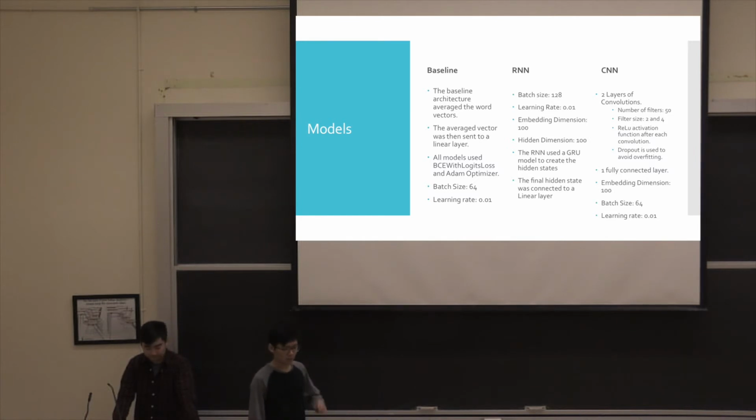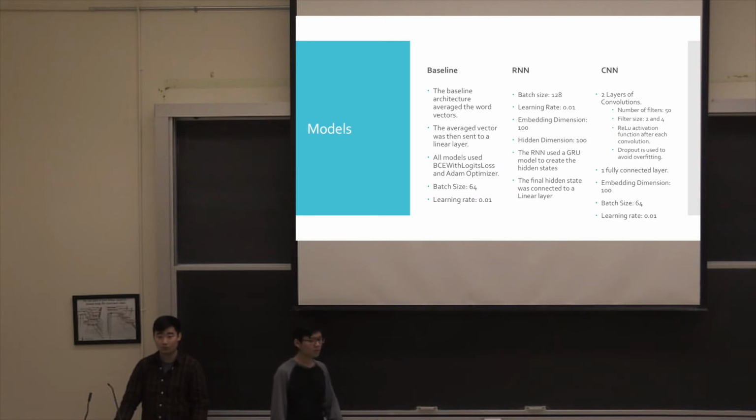Our last model, the CNN model, has 2 different paths of convolutions, each with a default of 50 kernels, because that's what went well with assignment 5. Each of them had a default of 2 to 4 as their respective filter sizes.